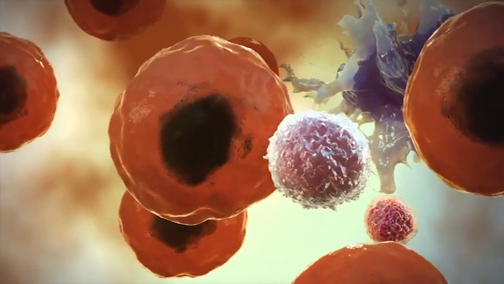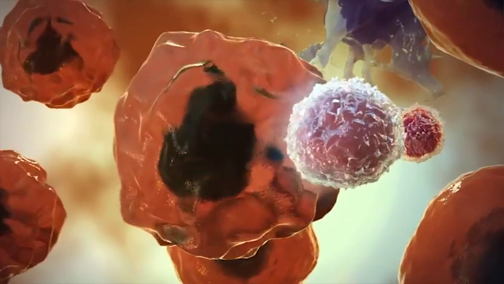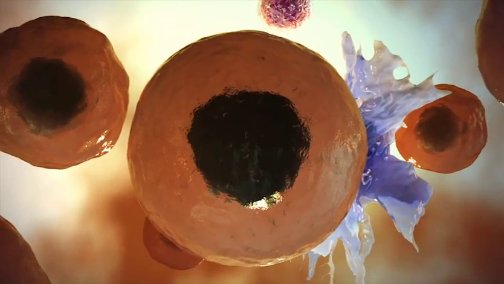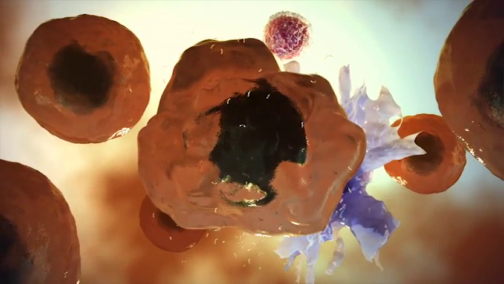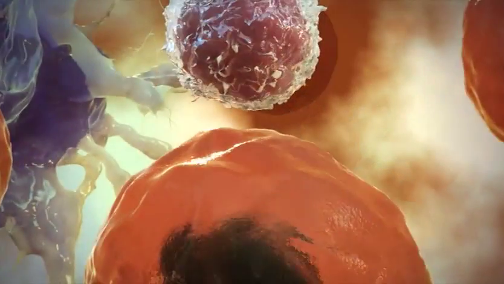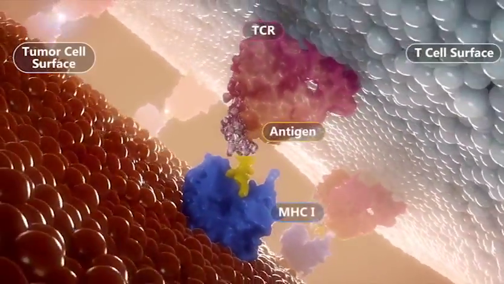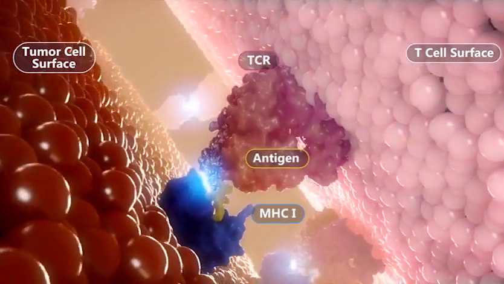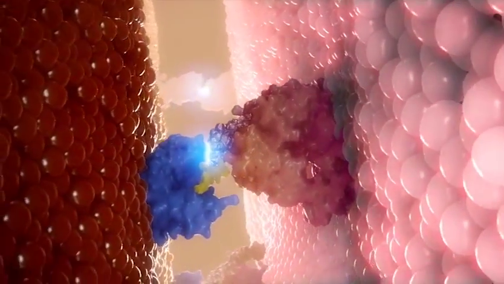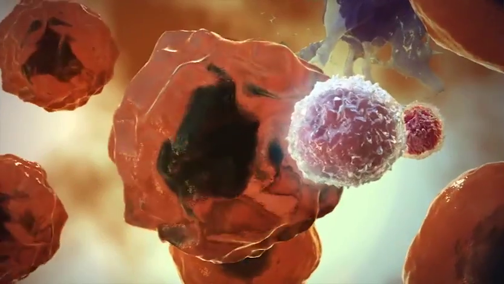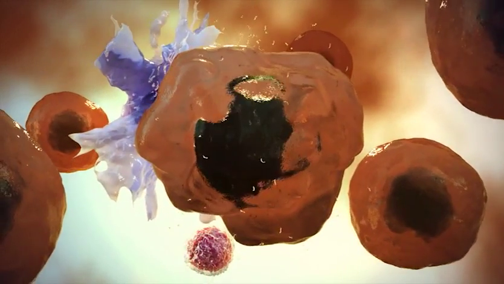Scientists now know that the immune system can also detect tumor cells. Although these cells normally evolve from cells already present within our bodies, they express antigens that the immune system can recognize and target. Such antigens can be presented on the surface of tumor cells, bound within a major histocompatibility class 1 or MHC1. This complex can then be recognized by T cells, which can initiate the destruction of the tumor cell. Tumor antigens can also be released from tumor cells undergoing apoptosis.